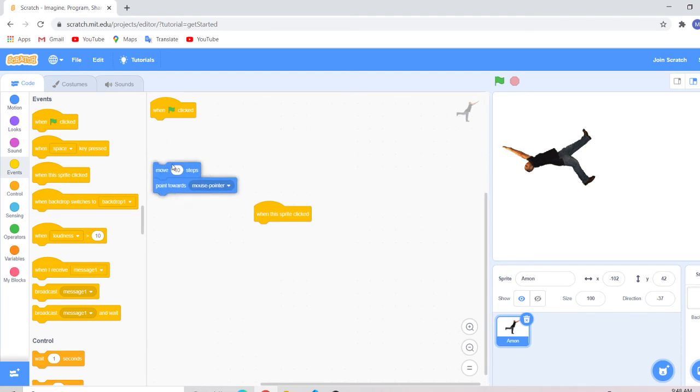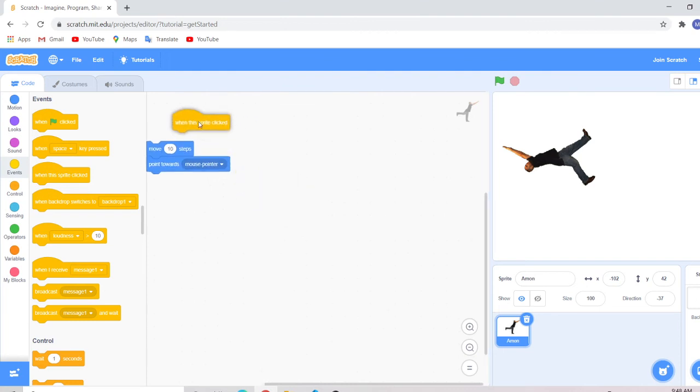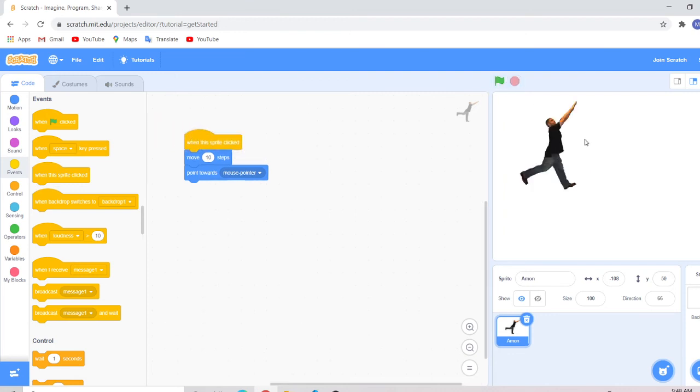And here's a cool Scratch trick. If you right click on a block, it shows these 3 options, and I just press delete. So I'll just replace it with this one. This is the sprite is clicked block, and now if I press him, you see he's facing the mouse pointer and he's pointing to different directions.